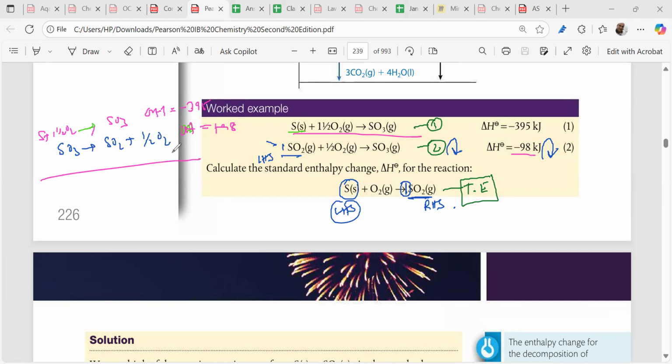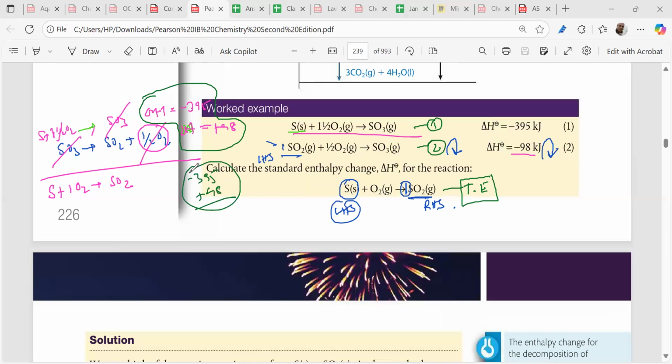Is it clear? Now you add up these two reactions. See, half oxygen gets cancelled with half oxygen, right? Sulfur trioxide gets cancelled. What do you get? Sulfur plus 1 oxygen gives you sulfur dioxide, right? Clear? And you have to add up these: minus 395 plus 98, right? We're getting the enthalpy change, right? Clear? Okay, fine. So always do it like this for the enthalpy Hess's law question, right?